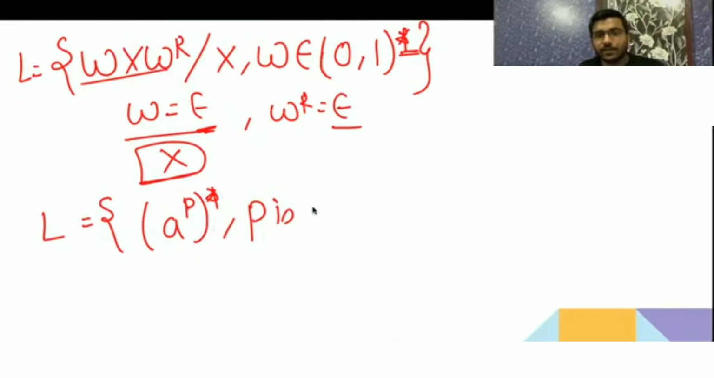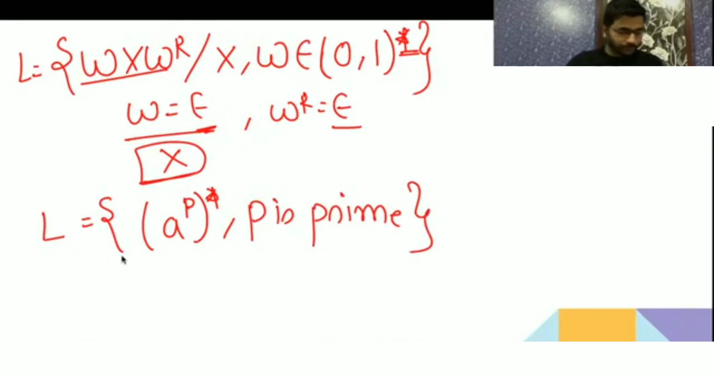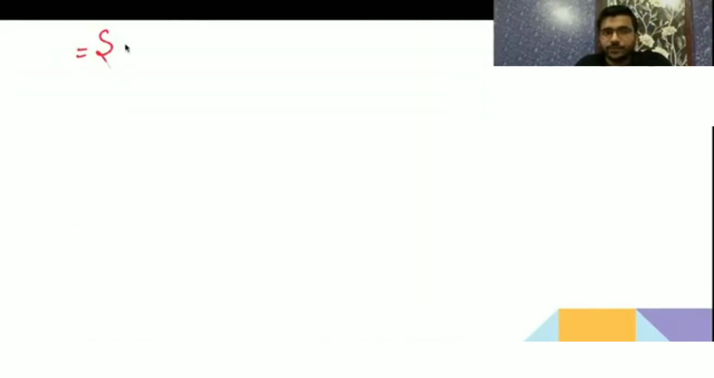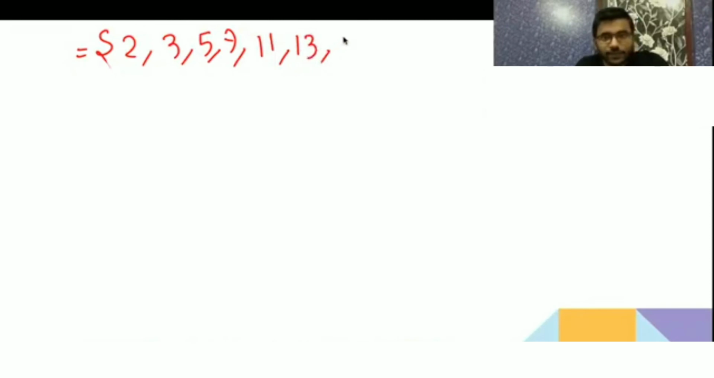एक बार P star, P is a prime. Now tell me whether it is regular or not. तो प्राइम नंबर क्या क्या होता है? 2, then 3, then 5, then 7, then 11, then 13. 13 is prime. Then 14, not 15, 16.